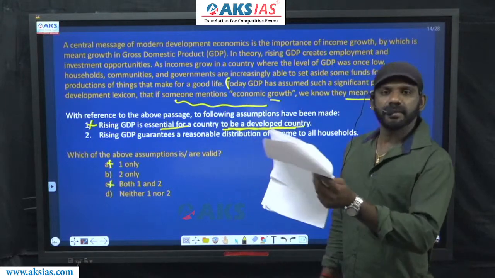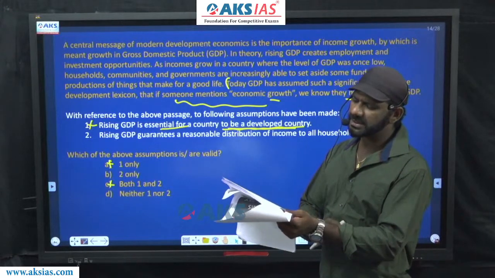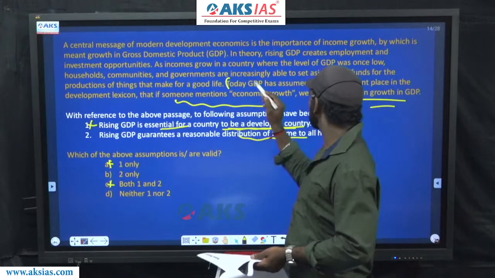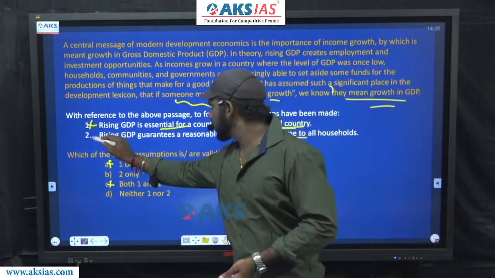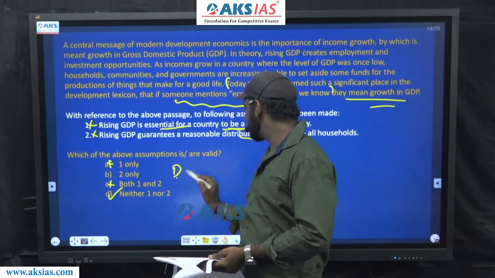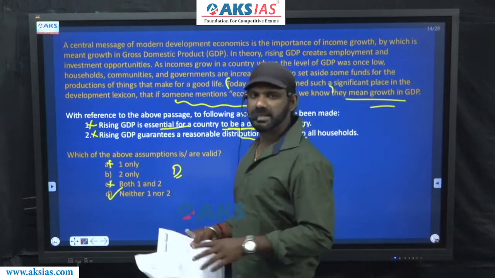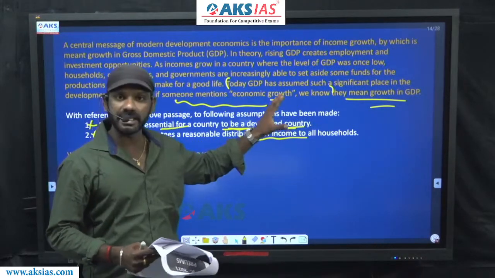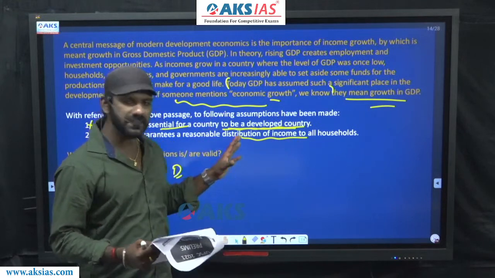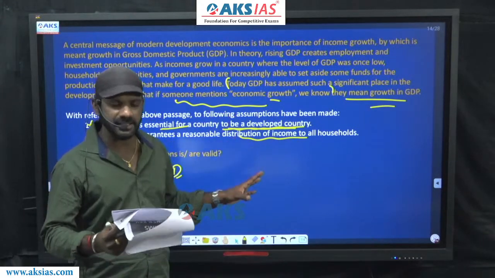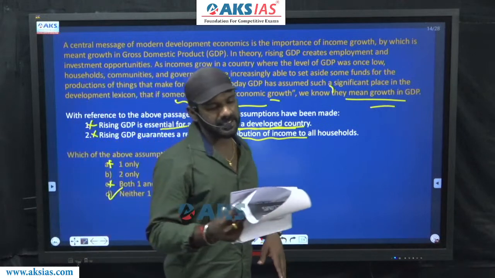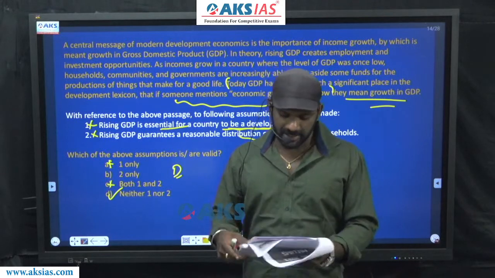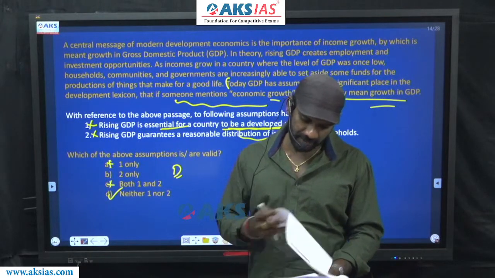Number 2, rising GDP guarantees a reasonable distribution of income to all households. This also cannot be assumed from what is there in the last sentence of this paragraph. 2 is also gone, the answer must be option D, neither 1 nor 2. And if the question doesn't ask us to assume based on a particular topic, we have to assume based on the information or the details mentioned in the last sentence. A and B don't talk about the details in the last sentence, so these 2 should not be considered. The answer must be option D, neither 1 nor 2. Fine. Come to the next question.